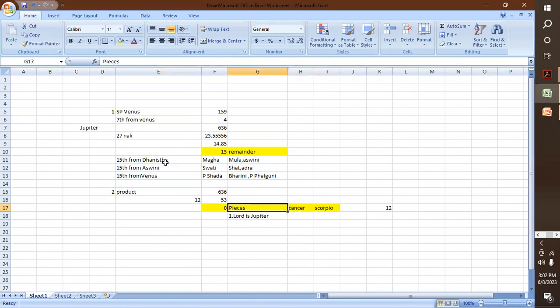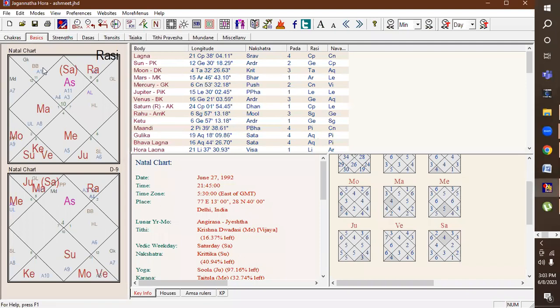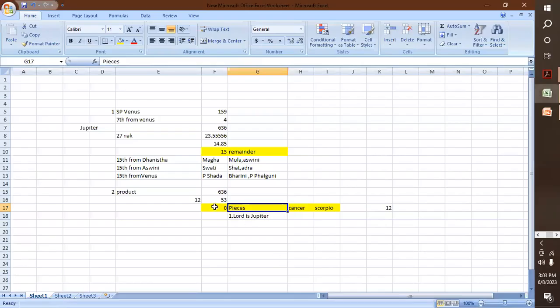So the first step is to understand that Jupiter will be in any of these nakshatras, and the house can be Pisces. Where is Pisces? See, Pisces is here, the third house. When Jupiter comes here, it is aspecting the seventh lord. Or the trinal rashis, which are Cancer and Scorpio. And the Pisces lord is Jupiter. So during Jupiter Mahadasha, Antardasha, or Pratyantardasha, this will materialize.